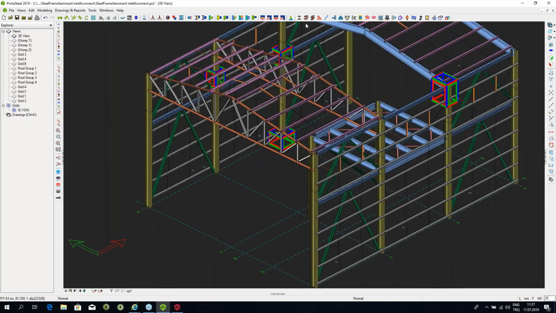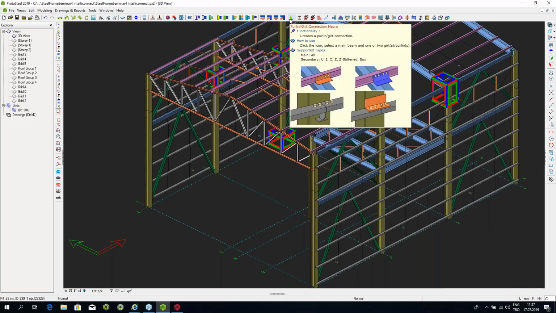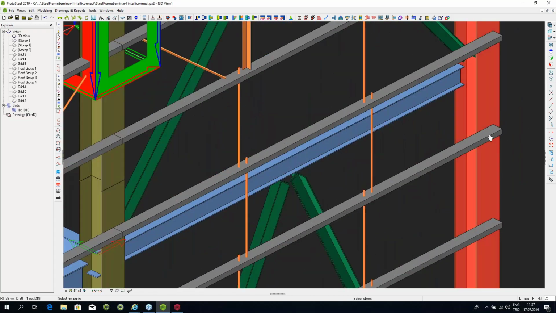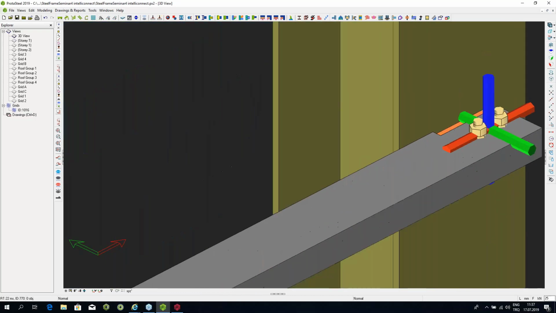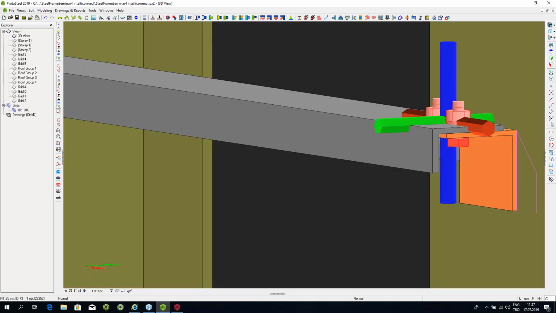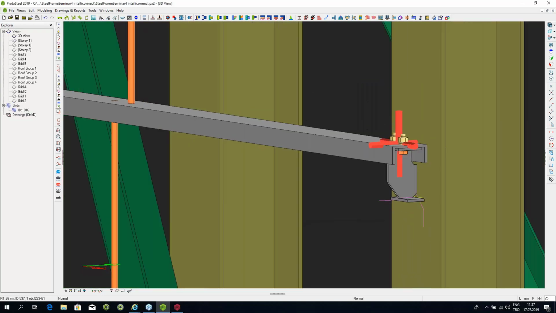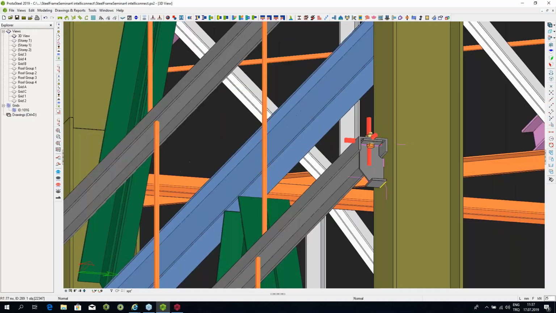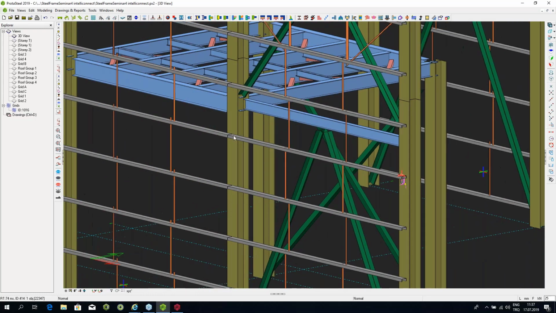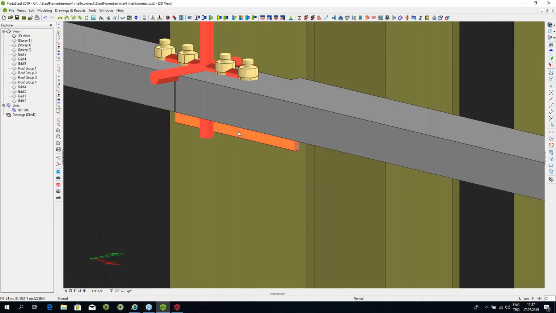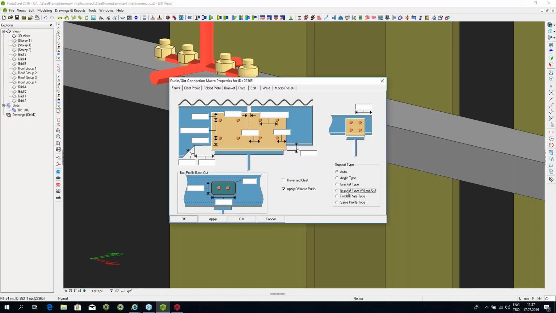Now the same button which is there to connect the purlins is also used to connect the girts. So for example, if I were to come here and select a column and select a girt, I can use the same connection to make the connection for the girt as well. I can choose a different type over here. For example, I can say a bracket type without cut, and if that's what I want, then I'll prefer that. This doesn't have to be a single-sided connection. I can use the same macro to have a 2-sided connection. And once again, I have all my parameters to choose from, which I'll just do over here.